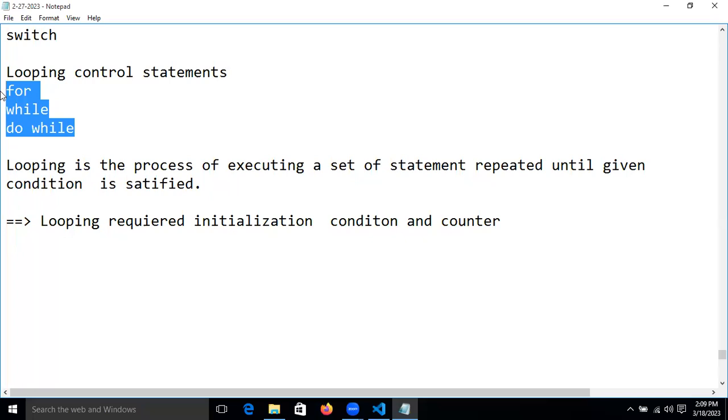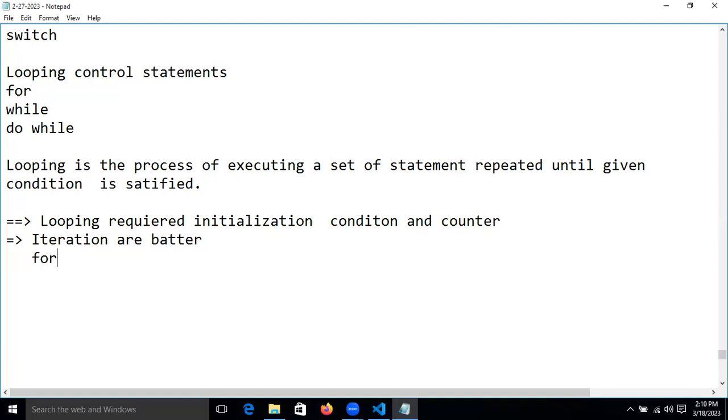To iterate data from a list or array or anywhere, it is better to use for in or for of.